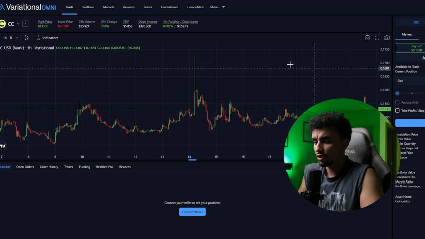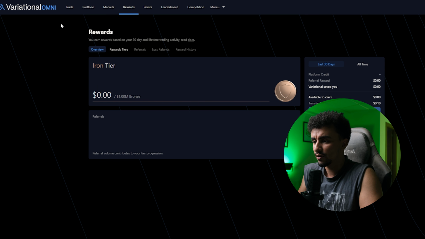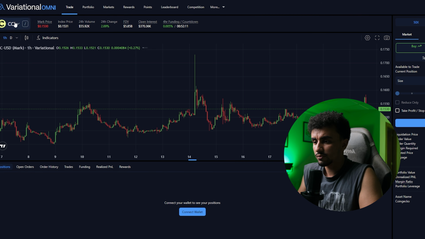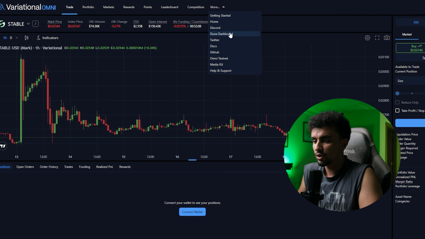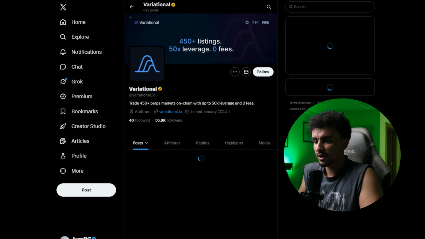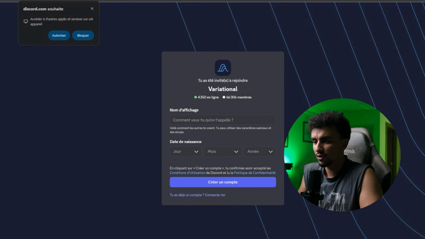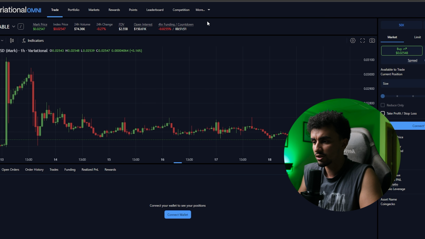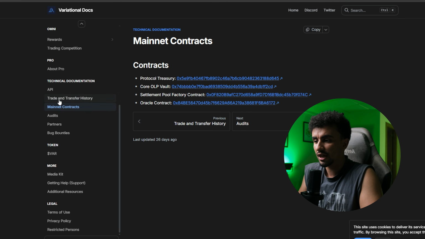Now, let's navigate over to the rewards tab, because this is where Variational really separates itself from the competition. Since Variational captures the spread revenue internally rather than leaking it to external market makers, they redistribute that capital directly back to their users. You literally get paid a rebate for a losing trade. When you close a position at a loss, you can come to this page and claim a loss refund, depending on your trade volume tier. You get a base refund of 1 to 5% of your lost capital. For day traders, having that built-in risk mitigation is an absolute game changer.